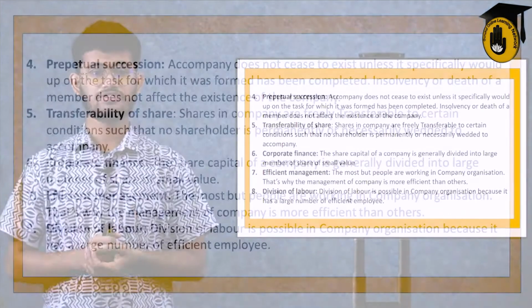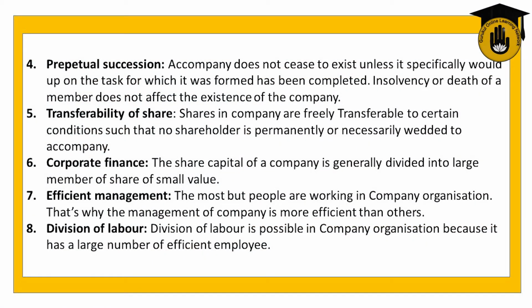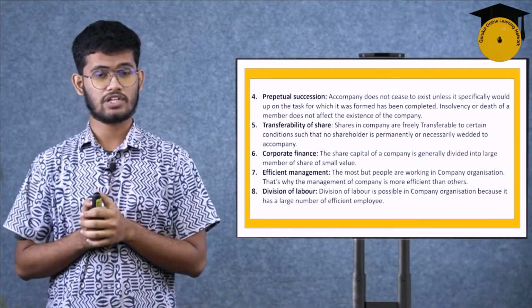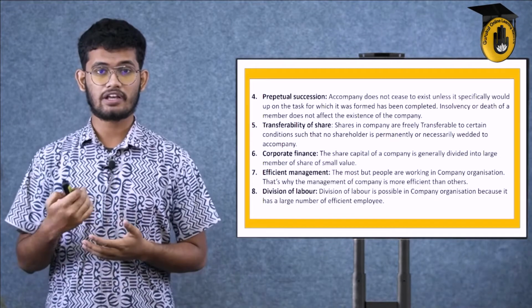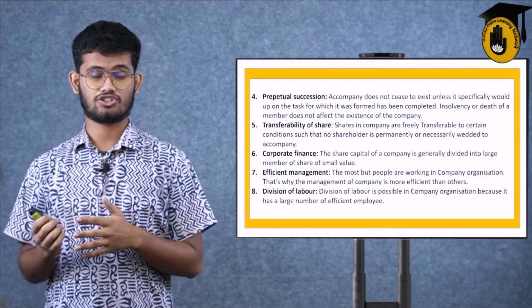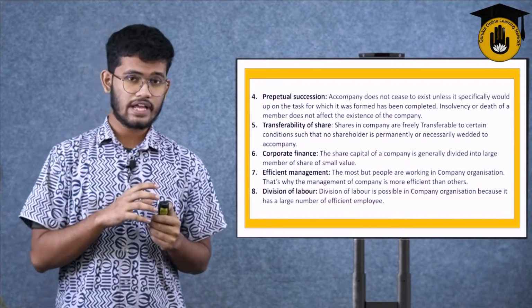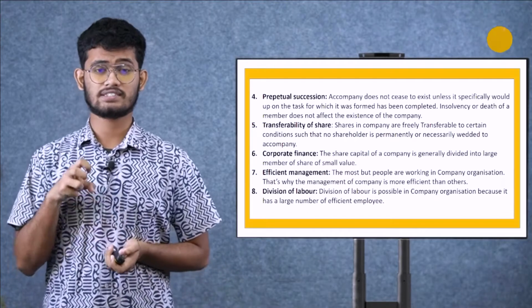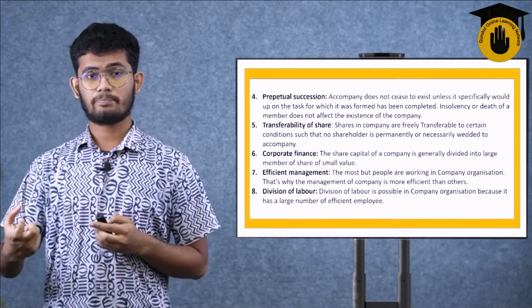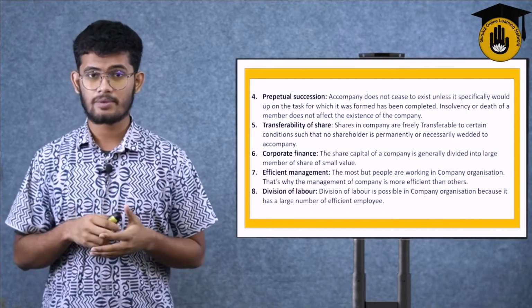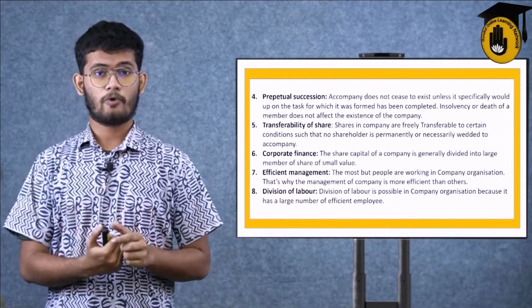Efficient management. Many people are working in a company organization. That's why the management of a company is more efficient than others. All the people do not take part in the company management. Certain people take part in the company management sectors. The general shareholders do take part in decision making, but not always. When the board of directors is sitting or having a meeting, that is not a place where normal shareholders would generally participate. That's why efficient management is a very important and advantageous point for companies.